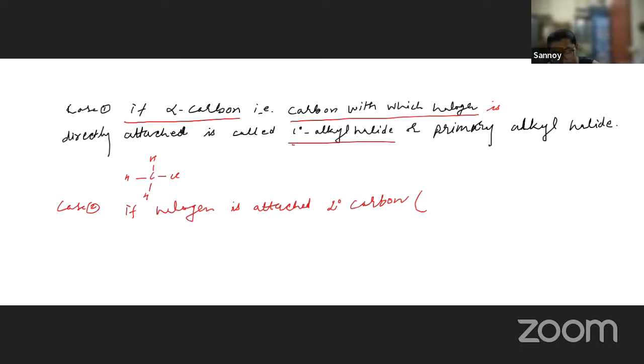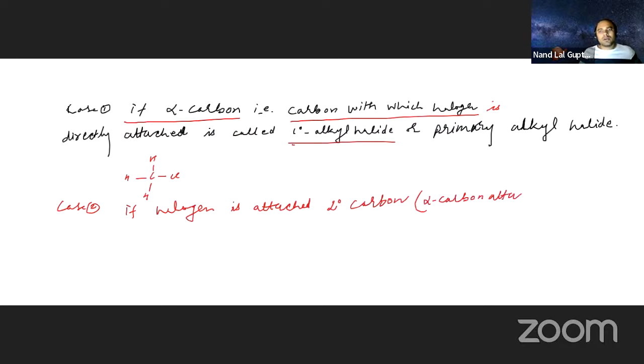A 2 degree carbon means the alpha carbon is attached with 2 more carbons. So if the halogen is attached to a 2 degree carbon, what is it called? Secondary alkyl halide.